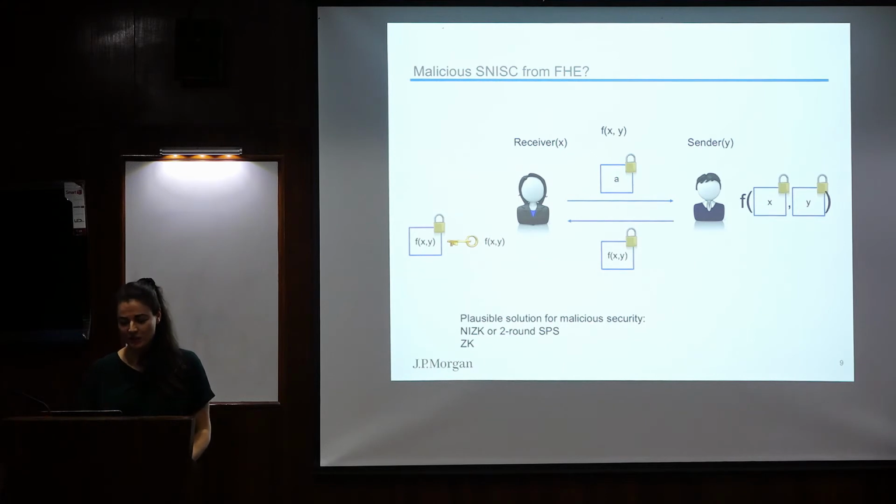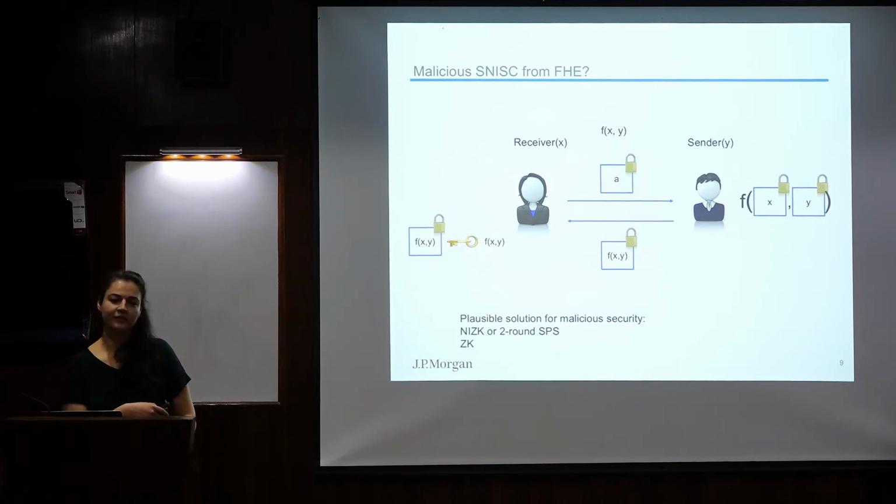Okay, so let's use zero knowledge, plain zero knowledge, based on standard assumptions. Either non-interactive zero knowledge or 2-round SPS zero knowledge, just use zero knowledge based on standard assumptions. If we do that, then we will need to prove, let's say, the correctness of the FHE here, right? So if we put zero knowledge to prove the correctness of this, the size of the zero knowledge will depend on the size of the function, right?